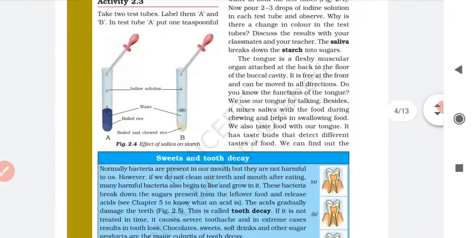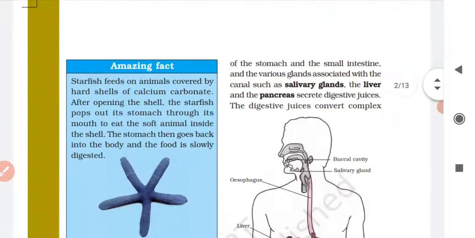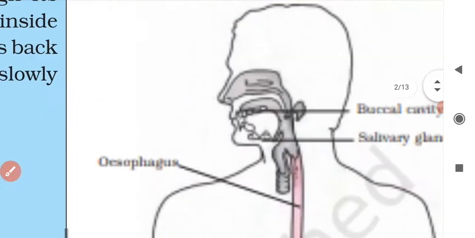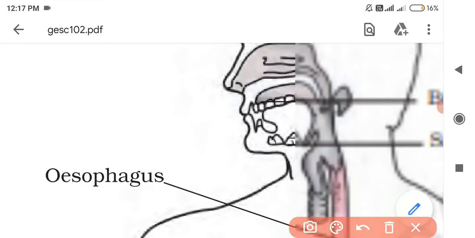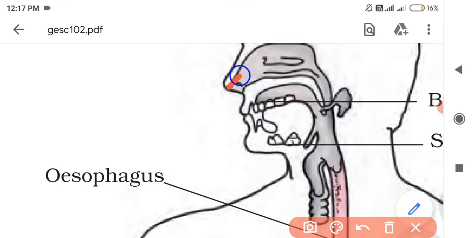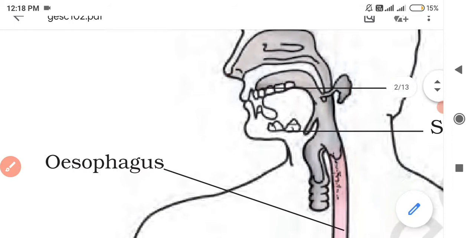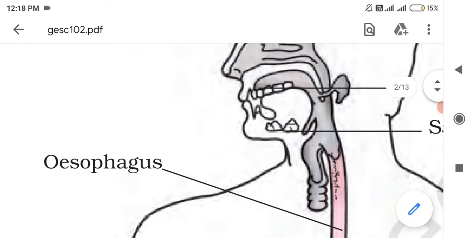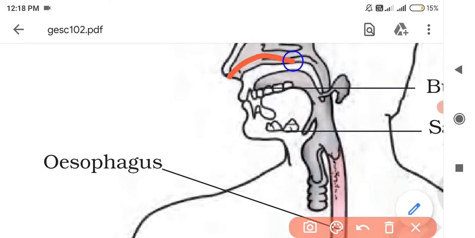Here, if you can see, the windpipe runs adjacent to the food pipe, and it carries air from the nostrils to the lungs, from here through here.